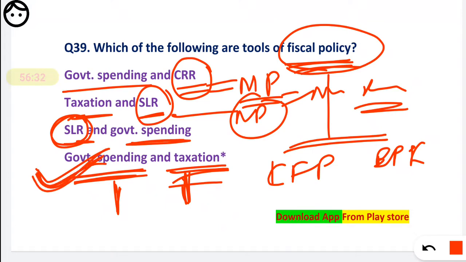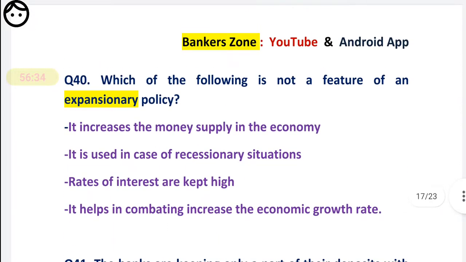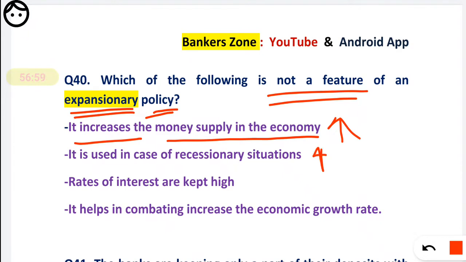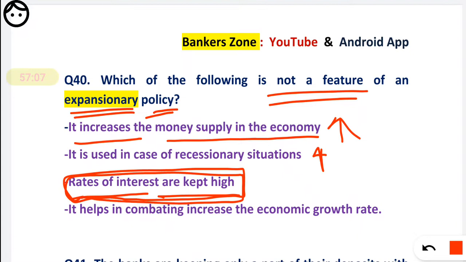Okay, now question number 40, which of the following is not a feature of an expansionary policy? We know what is expansionary policy. Let's go through it one by one by the options. It increases money supply in the economy. Yes, it is a feature. It is used in case of recessionary situation. Yes, it is used in recession to expand the economy. Interest rates are kept high. If you want to expand your economy, you should reduce the interest rate. So interest rate should not be kept high.